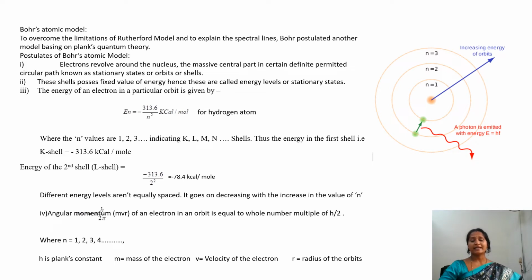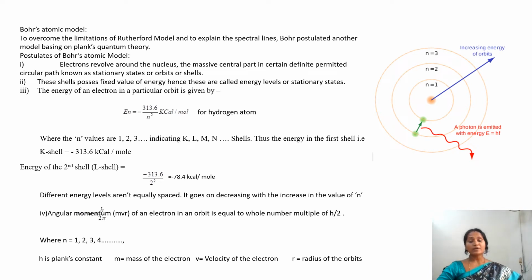n equal to 1 means the electron is present in the first shell. n equal to 2 means the electron is present in the second shell. n equal to 3 means the electron is present in the third shell. There are infinite concentric shells where the electron continuously revolves around the nucleus. And which shell or orbit is applicable for revolving the electron?